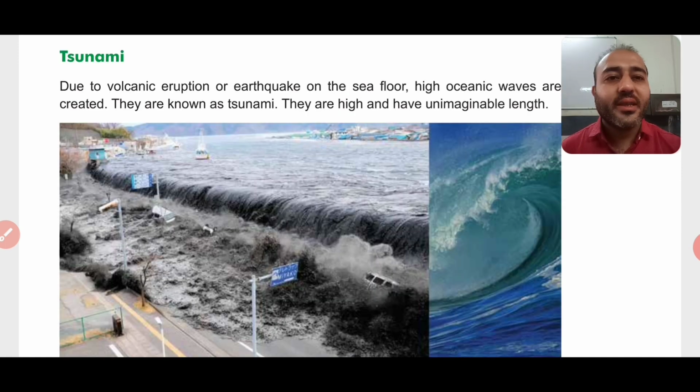So now the next thing is tsunami. Due to volcanic eruption or earthquake on the sea floor, means in the oceans or the seas, right, there is a volcanic eruption or the earthquake, and due to this, huge waves of water are formed, which is known as tsunami, right? So high oceanic waves that are created are known as tsunami.